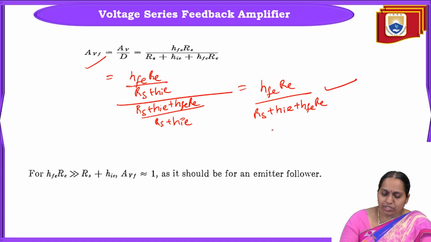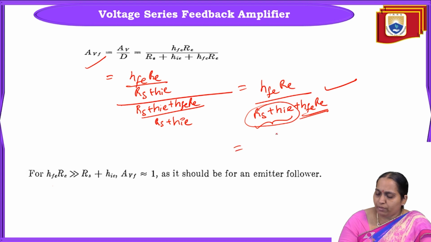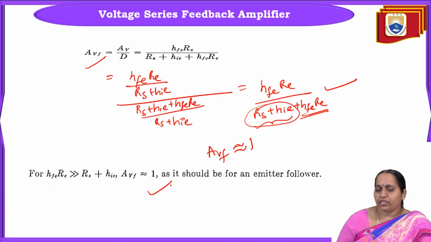And in this expression, if you see, if HFE into RE is far greater than Rs plus HIE, if this factor is far greater than this one, then we can ignore this. In such case, what will happen? Okay, so HFE RE by HFE RE. So in such case, AVF will be approximately equal to 1. That should be the case for emitter follower.